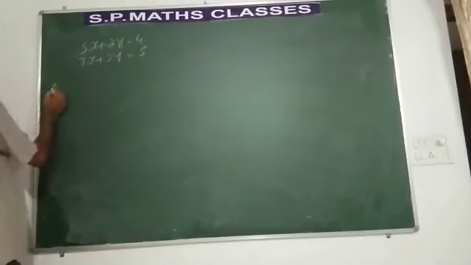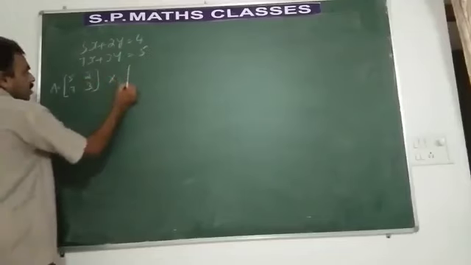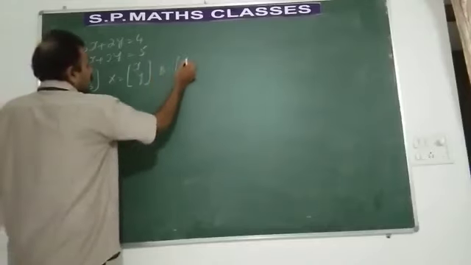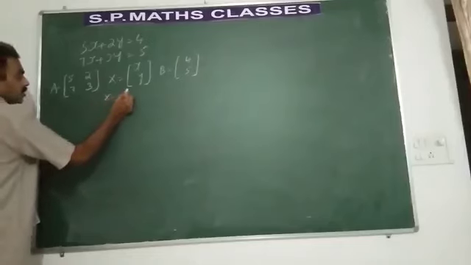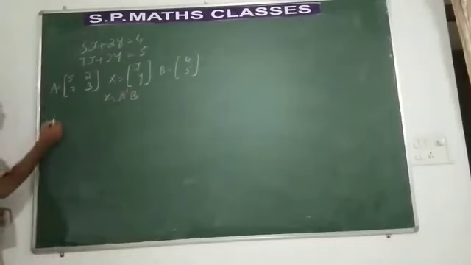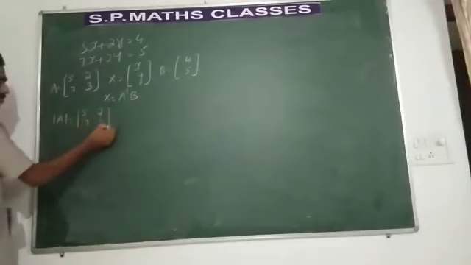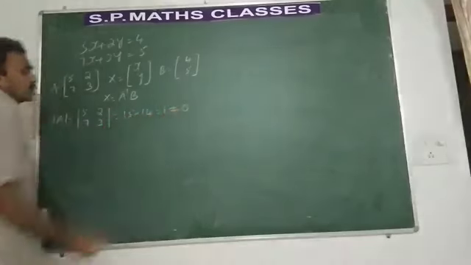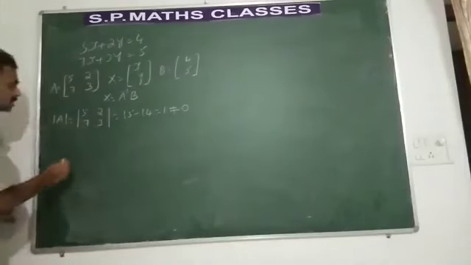First find out A. What is A? Matrix of coefficients 5, 2, 7, 3. What is the matrix of variables? It is x, y. What is the matrix of constants? It is 4, 5. So, solution is given by x is equal to A inverse into B. So, we have to find out determinant A. 5, 2, 7, 3. It is 15 minus 14. This is equal to 1. It is not equal to 0. Hence, inverse exists as the matrix A is non-singular.